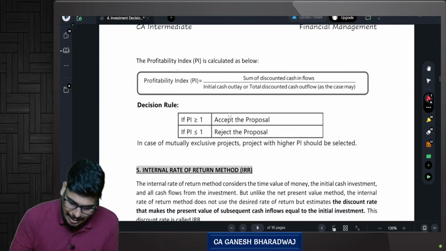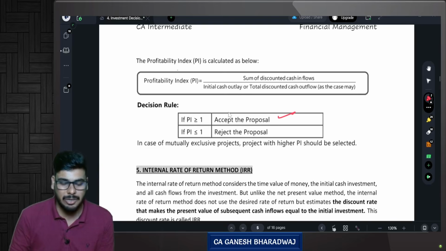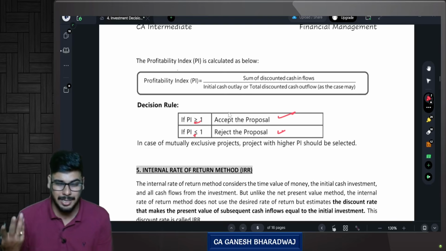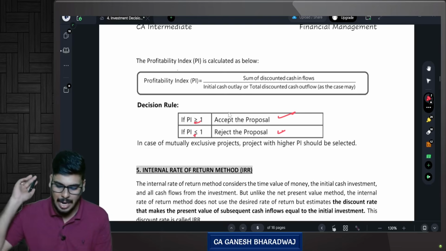So if it is greater than or equal to 1, accept it. If it is less than or equal to 1, reject it. Ideally here also, if it is greater than 1, accept. Less than 1, reject. That's how it generally should be.